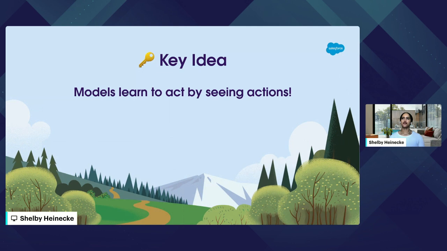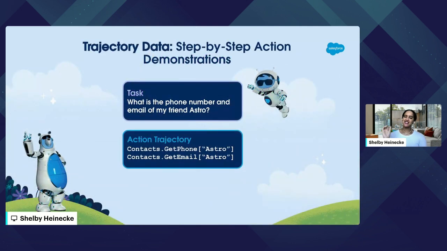So how do we get our models to be able to take action, to generate actions well? Well, a lot of LLMs, a lot of great foundation models are already pretty good at this, but for specific use cases, for more complex use cases, we need further training of our models. And the key here is that models learn to act by seeing actions. So this is what training data is all about, right? And this is exactly what trajectory data is. Trajectory data is step-by-step action demonstrations.